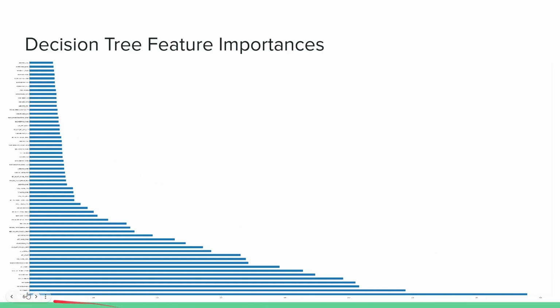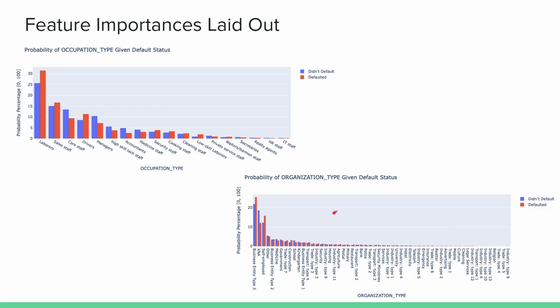And the features with high importance, obviously, we kept. And we will see how the importances look in the data. So for example, laborers, right? If someone has the occupation of either being a laborer or a sales staff, they obviously have a higher chance of defaulting than not defaulting.